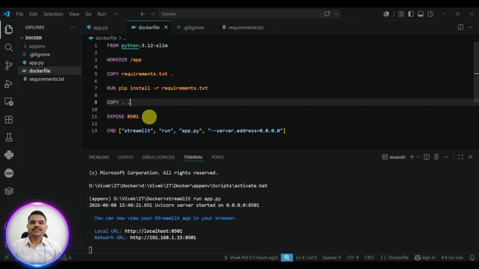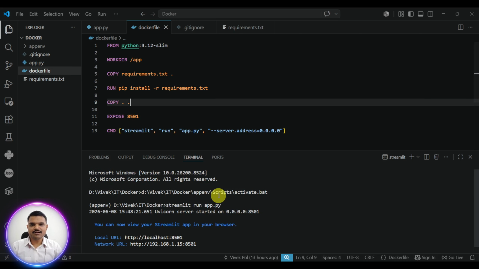Now we will expose port 8501, and after that, like what we did here, streamlit run app.py. So this is the same workflow. This Dockerfile is nothing but a workflow. Step by step, you execute the workflow, and your application will start running. So this Dockerfile will create a Docker image.